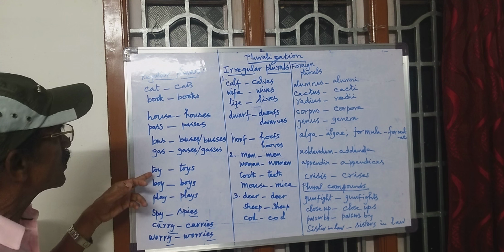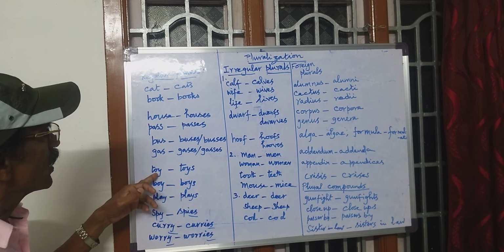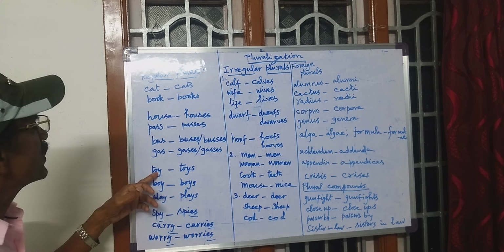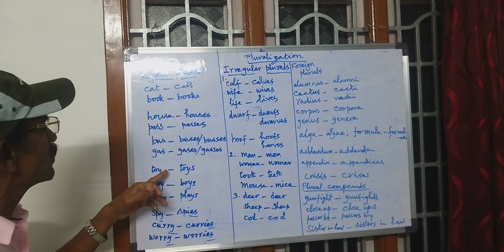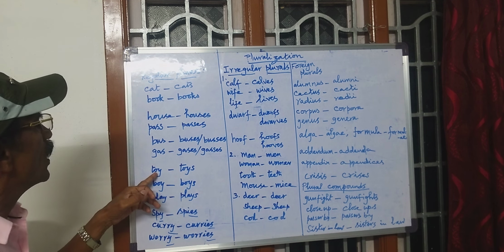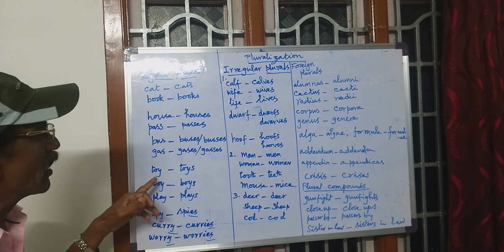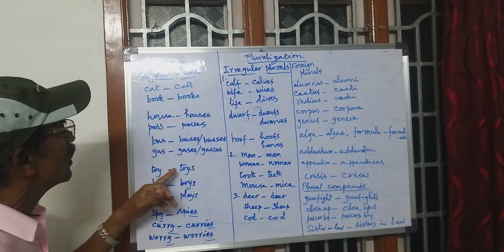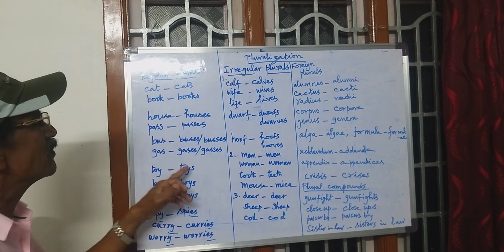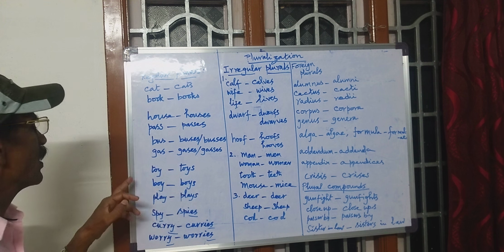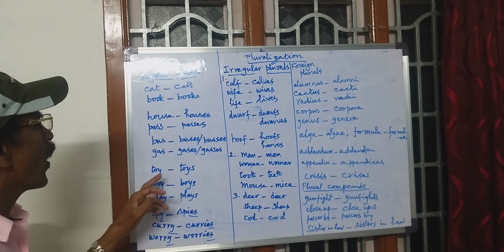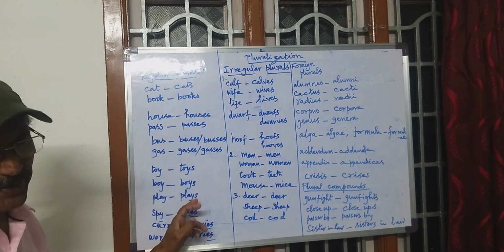In other cases, toy, you see, the preceding letter to Y is O. So this is a vowel letter. If there is a vowel letter, that takes only the S suffix. Toy, toys, boy, boys, play, plays.